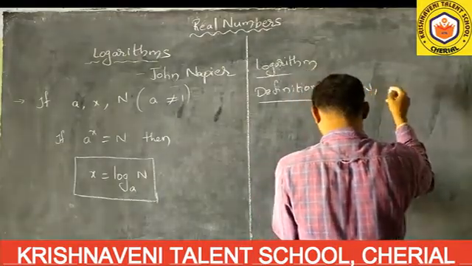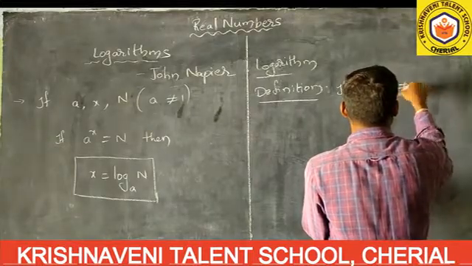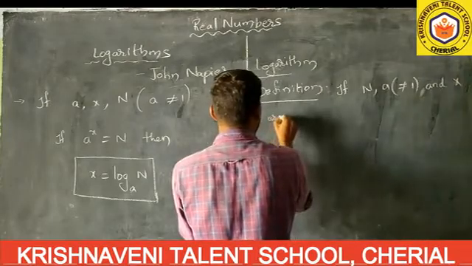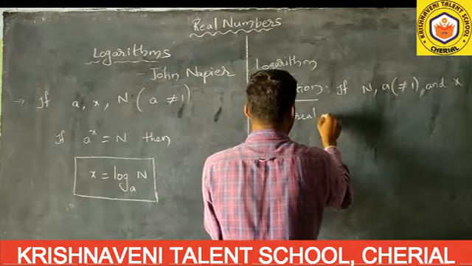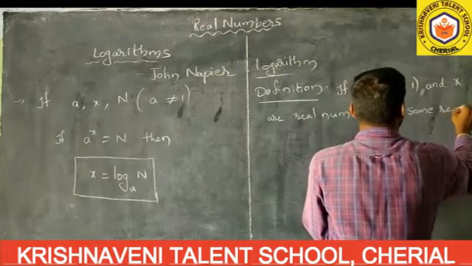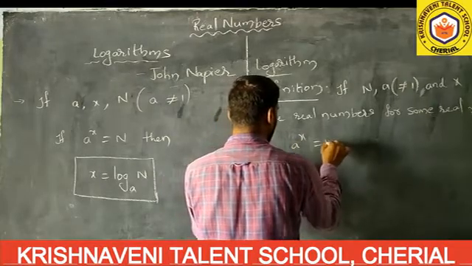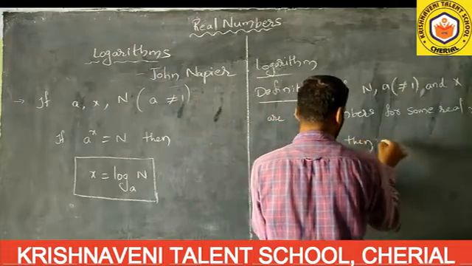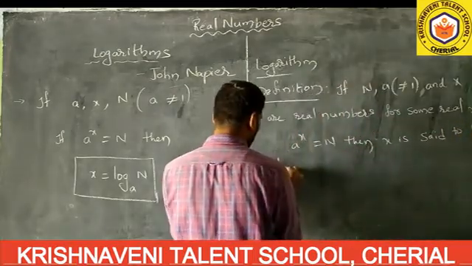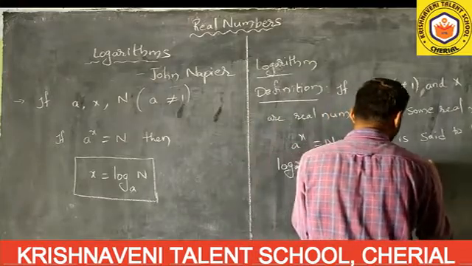Logarithm definition. If n, a and x are real numbers, and a is not equal to 1, for some real x, a to the power of x equals n, then x is said to be the logarithm of n to the base a.